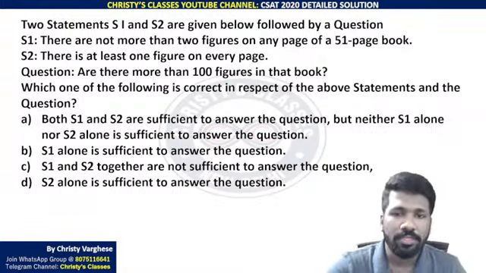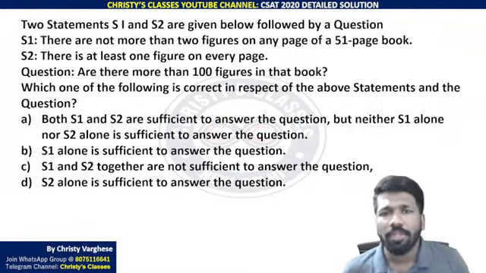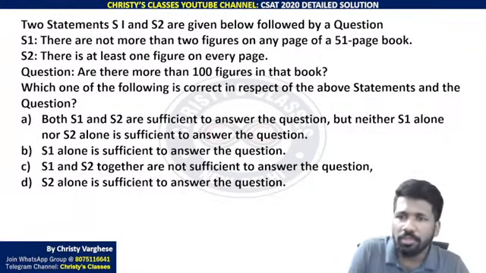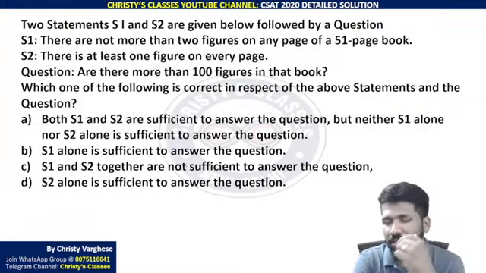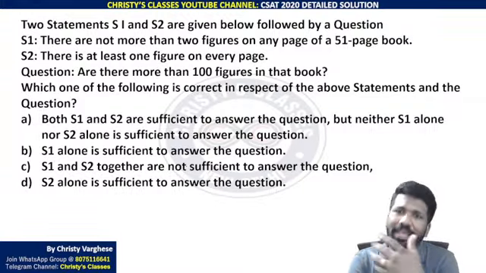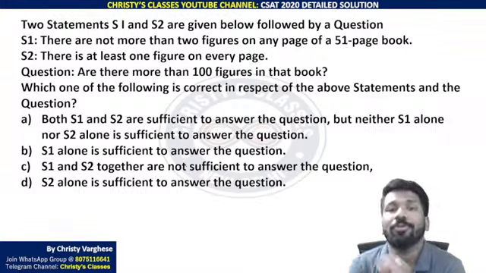Okay, so I'll explain. The question says there are not more than 2 figures on any page of a 51 page book. Not more than 2 means it cannot be more than 2. It can be less than or equal to 2. Equal to 2 is also okay.